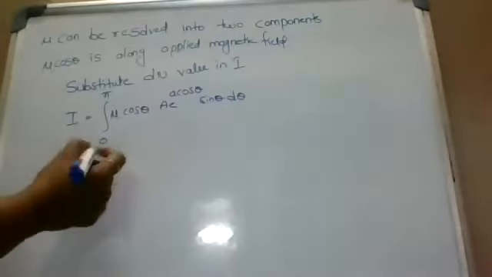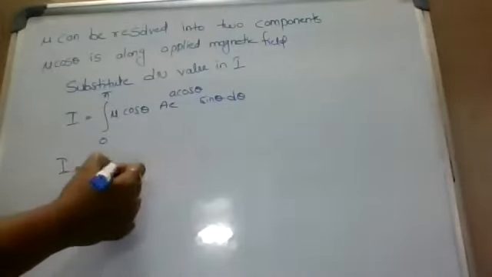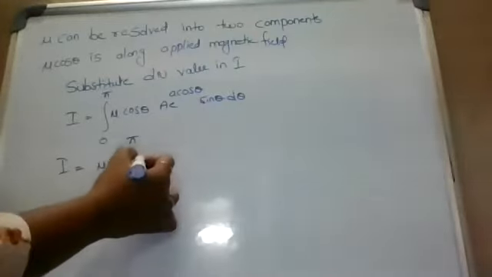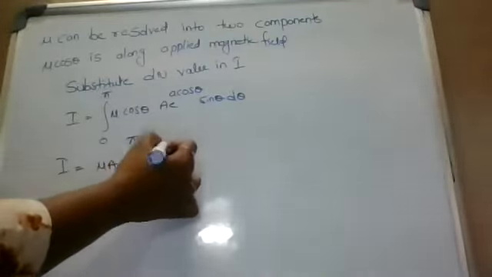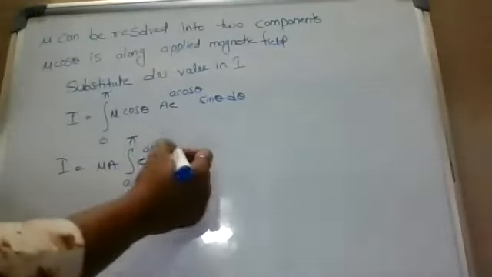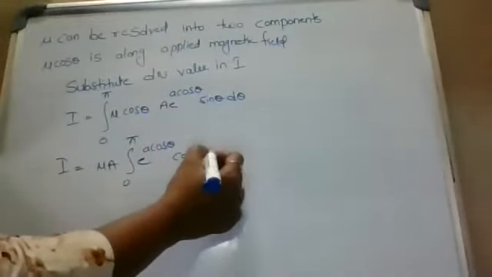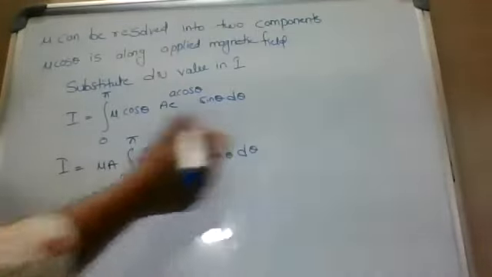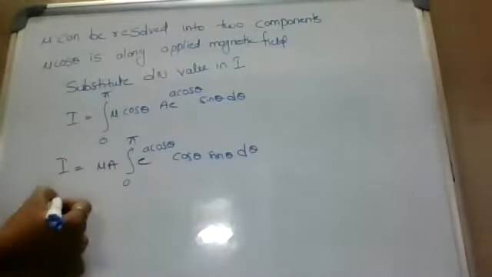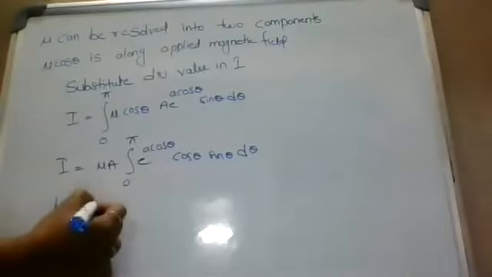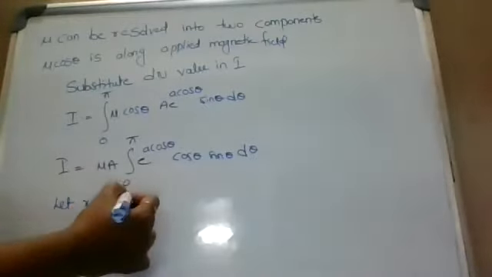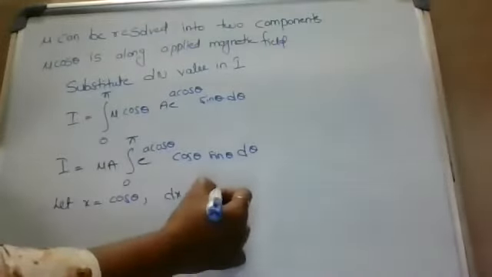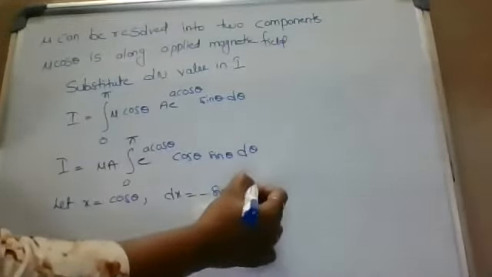Capital I equal to mu A integration 0 to pi e power a cos theta sin theta into d theta. Here let x equal to cos theta, dx equal to minus sin theta d theta.